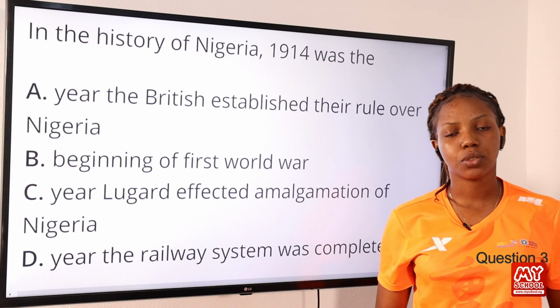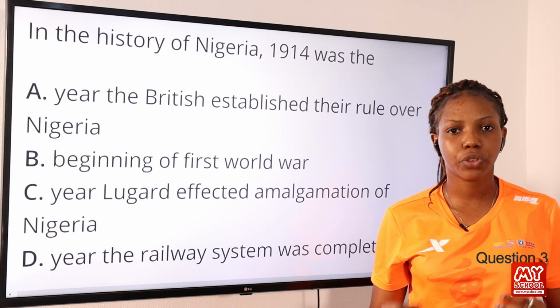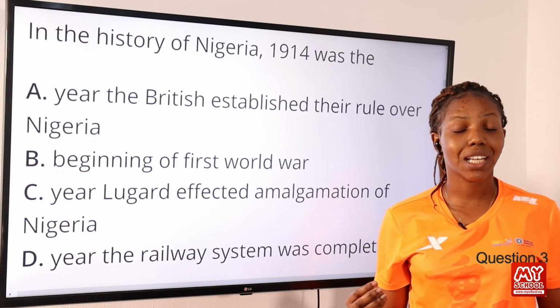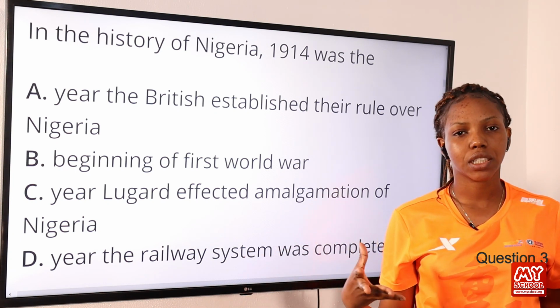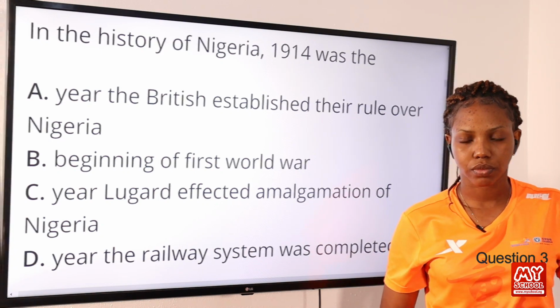So 1914 was the year amalgamation took effect by Lord Lugard. That is, the Northern and the Southern Protectorates were amalgamated. So option C is the correct answer to this question.